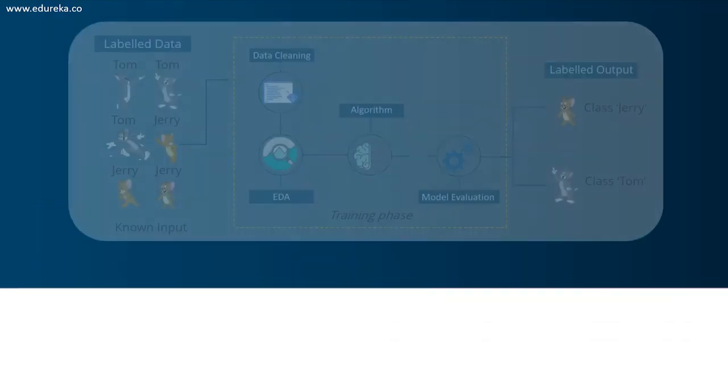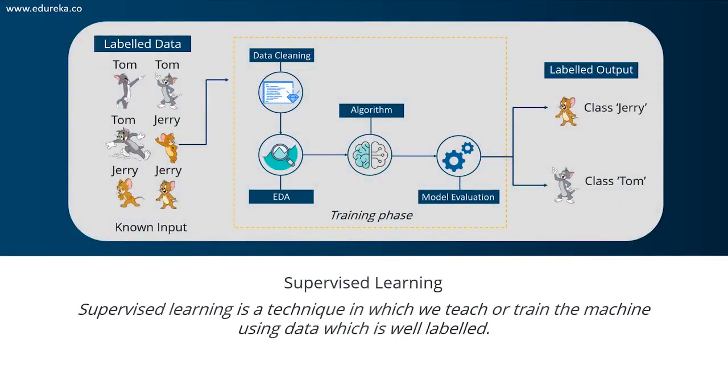So first, let's discuss supervised learning. So what is supervised learning? Supervised learning is a technique in which we teach or train the machine by using data which is labeled. To understand this better, let's consider an analogy. As kids, we all needed guidance to solve math problems. At least I had a really tough time solving math problems. Yeah, so our teachers always helped us understand what addition is and how it is done. Similarly, you can think of supervised learning as a type of machine learning that involves a guide. The labeled dataset is a teacher that will train the machine to understand the patterns in the data.